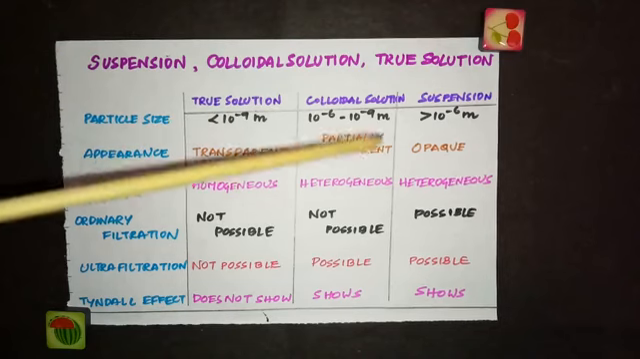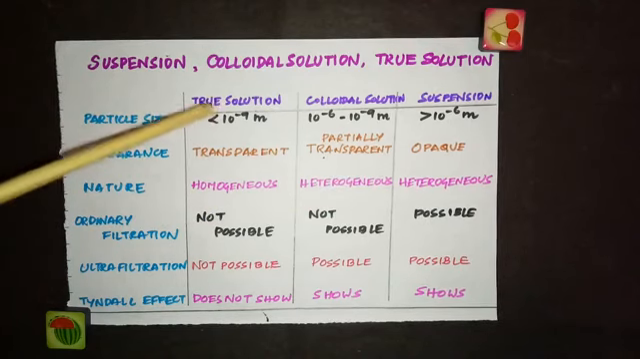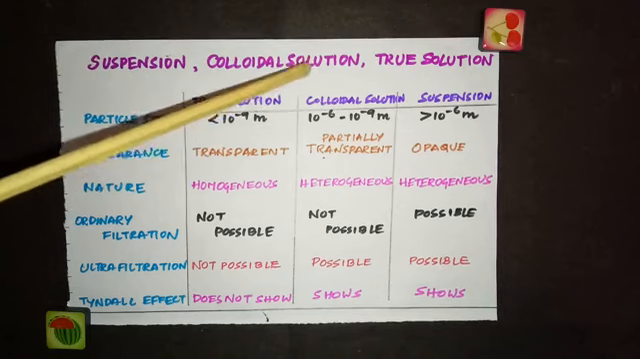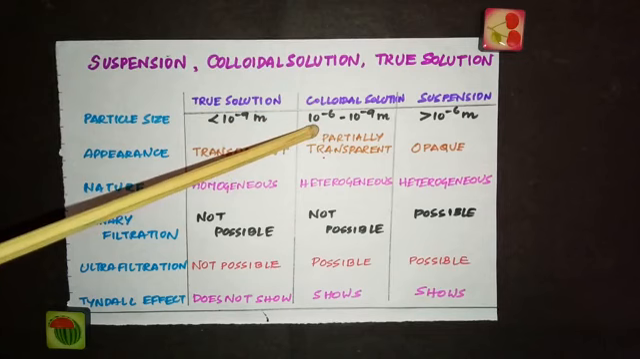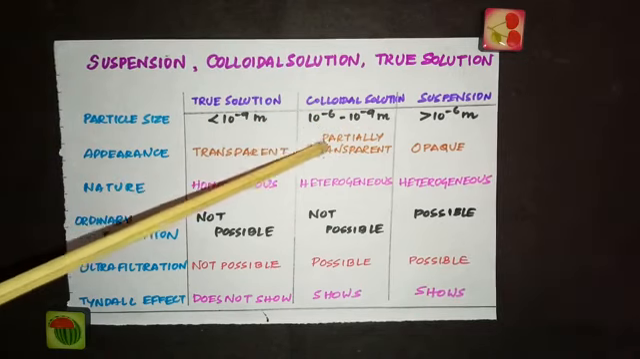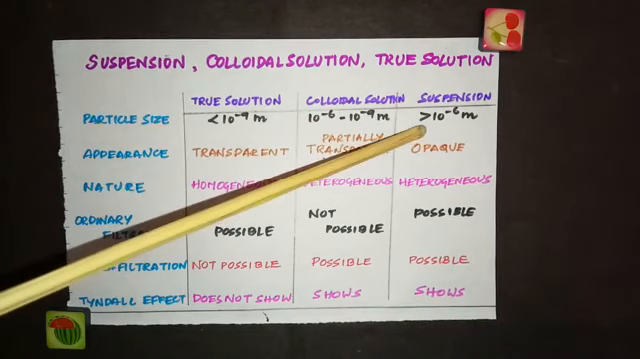These are the distinguishing features in the three types of solutions: true solution, colloidal solution and suspension. The first one is particle size. In true solution, the size of the particle is less than 10 power minus 9 meter. In the case of colloidal solution, it is 10 power minus 9 to 10 power minus 6 meter. If it is in nanometer, you can say 1 nanometer to 1000 nanometer. In the case of suspension, the particle size is greater than 10 power minus 6 meter.